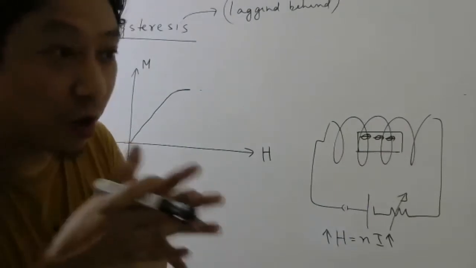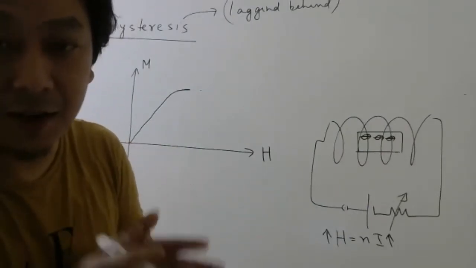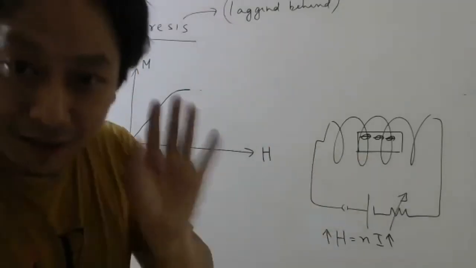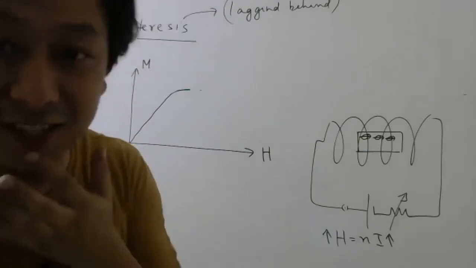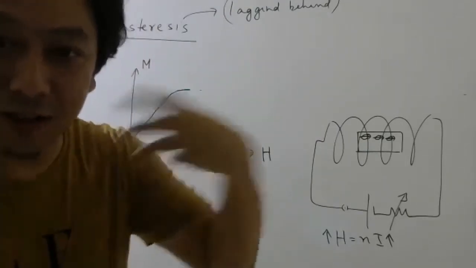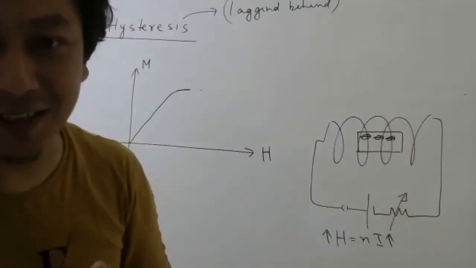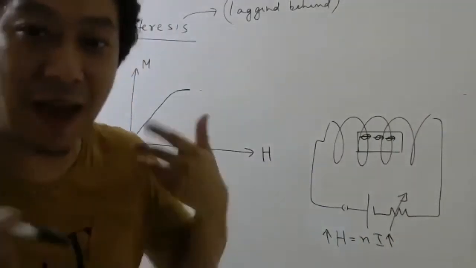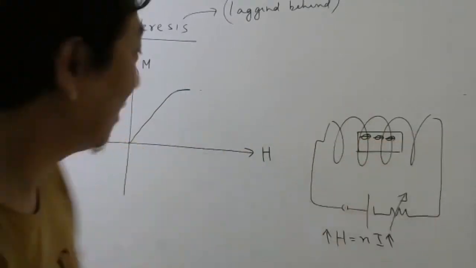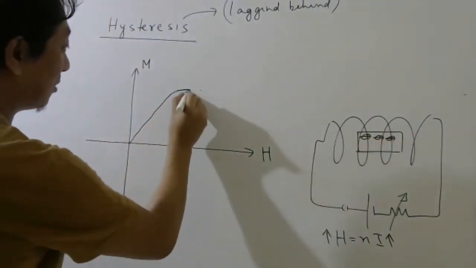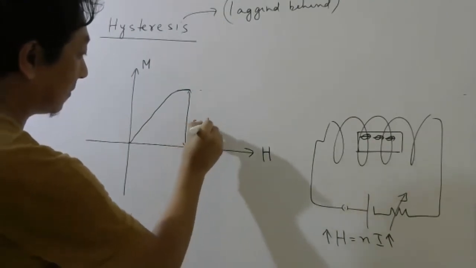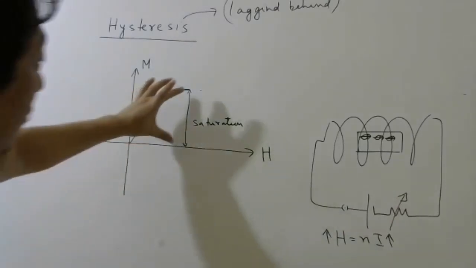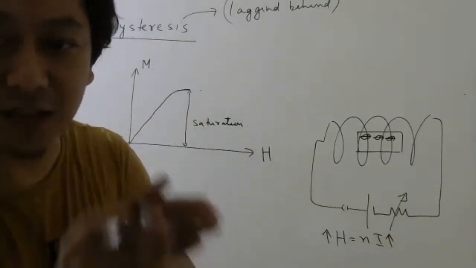Once the magnetic moments of all the atoms are in the same direction, will you be able to get more magnetization? Once all the atoms are pointing in the same direction, you will not be able to get more magnetization, right? Because already maximum are looking in the same direction. So this is called saturation.